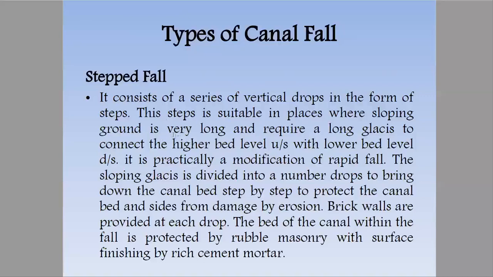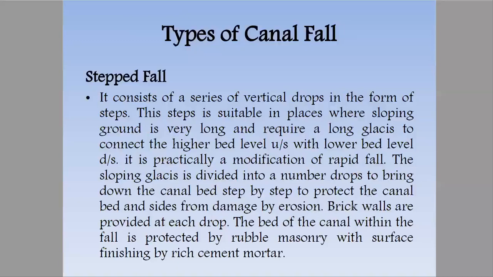What it does is reduce the steep slope in steps, basically 2, 3 or more. The sloping glacis is divided into a number of drops. We will create canal falls or canal drops in 2, 3 portions, so it could reduce the scouring effects and other damages.